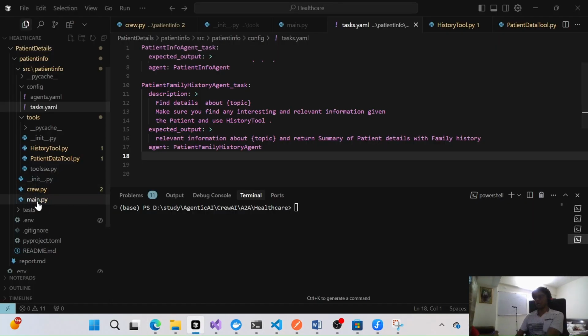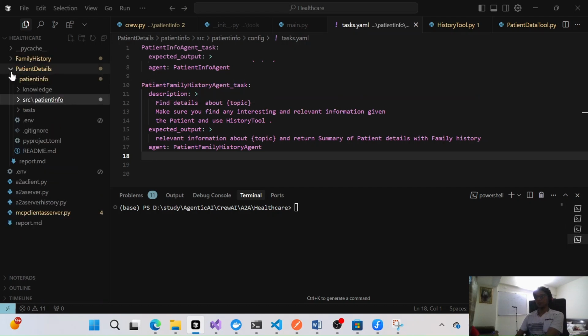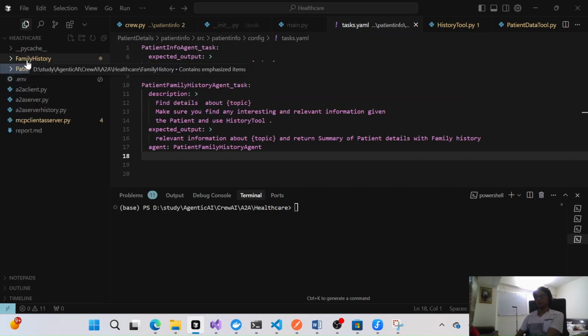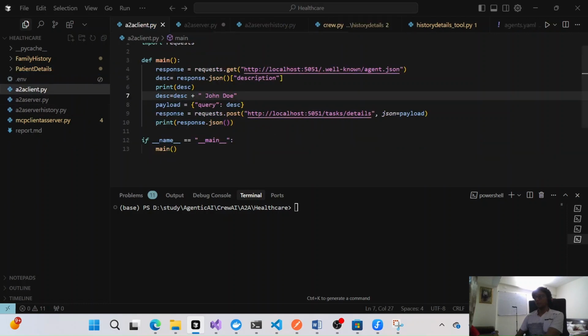This one is the client that we have created. So we have two solutions. One is we'll get the family history, another is patient details and all. So here we have one client. From here we'll actually call this agent-related information. What is that? The agent that is actually serving on this particular URL, right? And we get the descriptions.